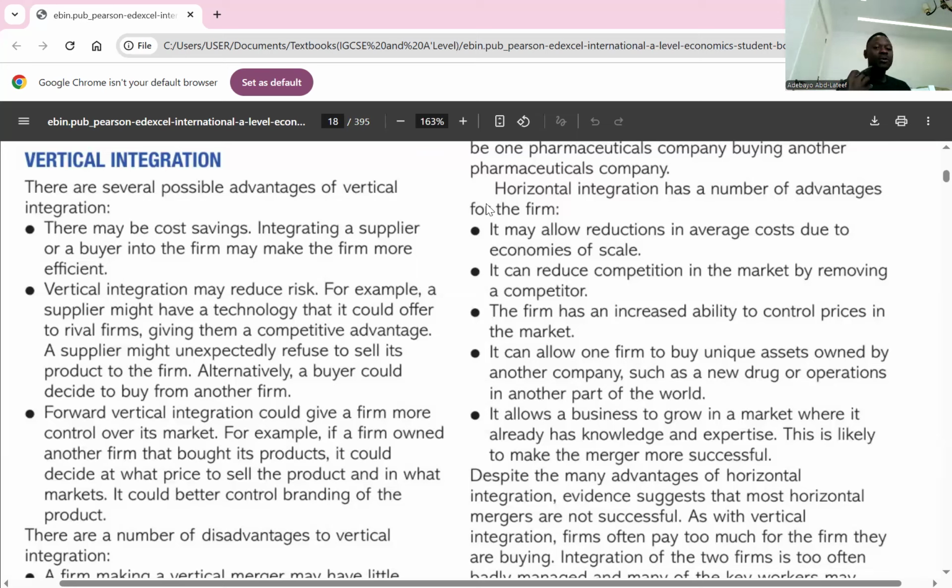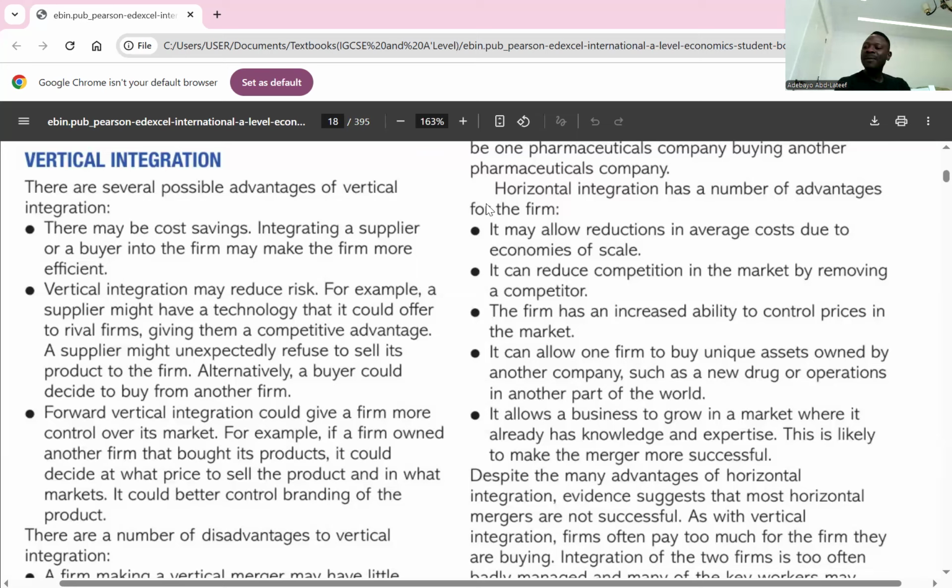The third one, forward vertical gives a firm more control over its market. So with forward vertical, you have control of the customers, yes or no? Yes. So that means you can decide what happens in the market. Before now, you don't have control over the customers. You only supply to your buyers. Now you have bought the buyers, those that buy from you and sell to the customers. So it simply means you can now directly sell to the customers, and that gives you control over the market. Do you get it? Yes.